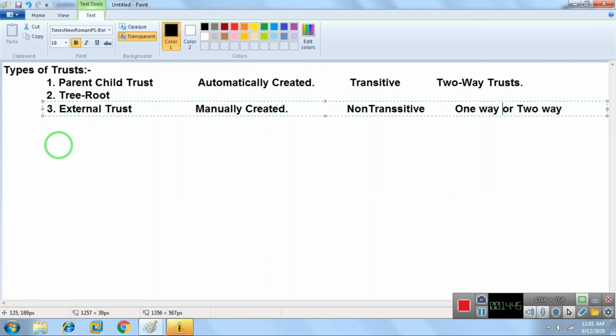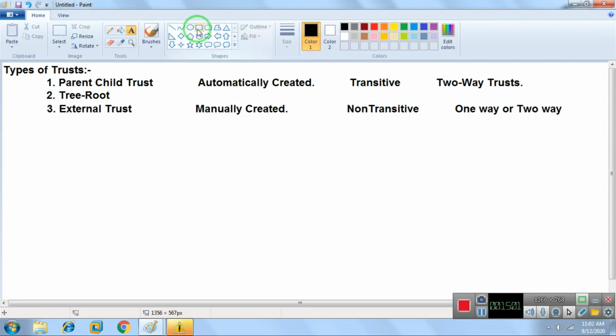Now if we talk about the external one, this trust is created between, imagine like this, two different forests.